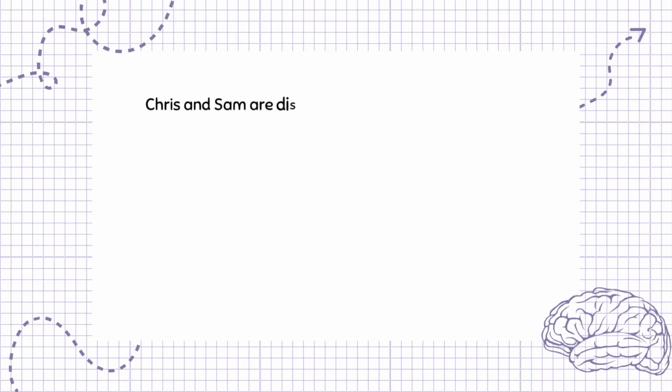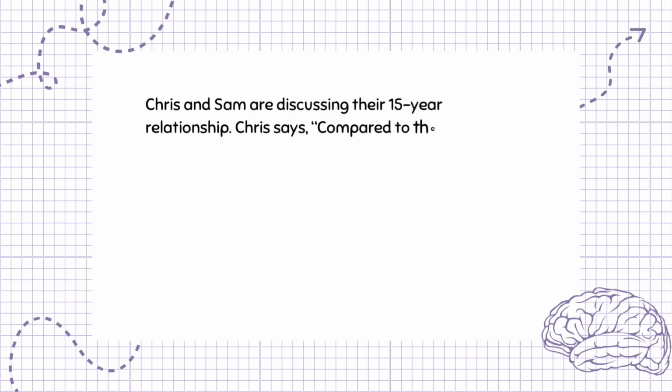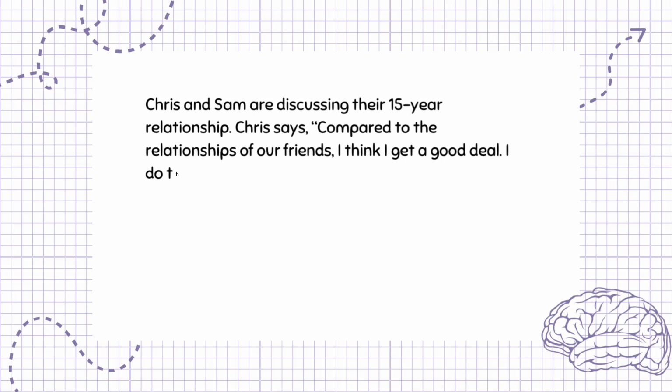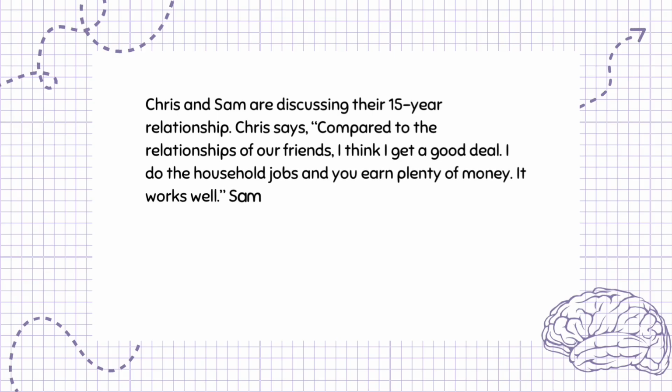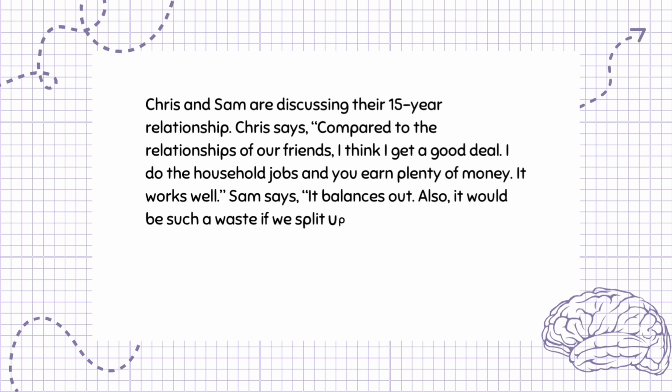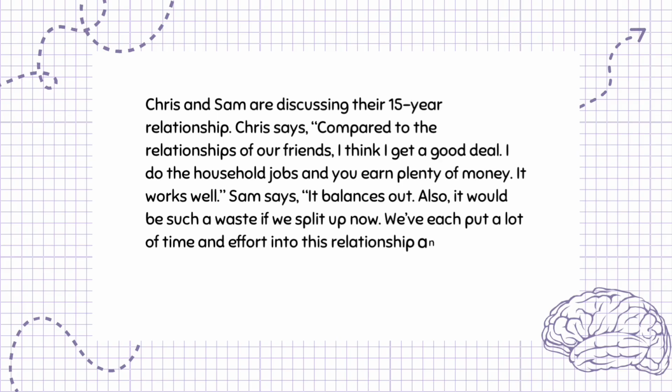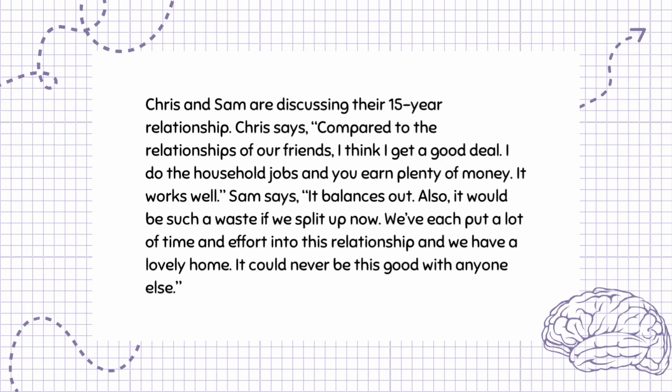Chris and Sam are discussing their 15-year relationship. Chris says, "Compared to the relationships of our friends, I think I get a good deal. I do the household jobs and you earn plenty of money. It works well." Sam says, "It balances out. Also, it would be such a waste if we split up now. We've each put a lot of time and effort into this relationship and we have a lovely home. It could never be this good with anyone else."